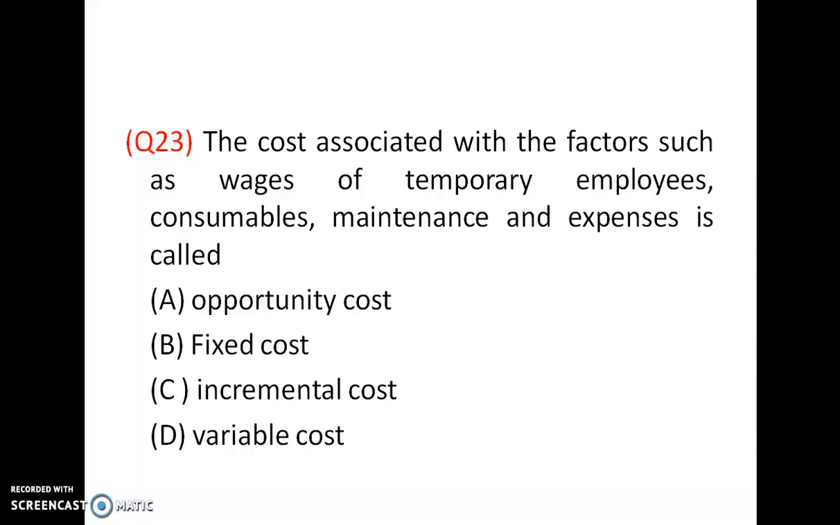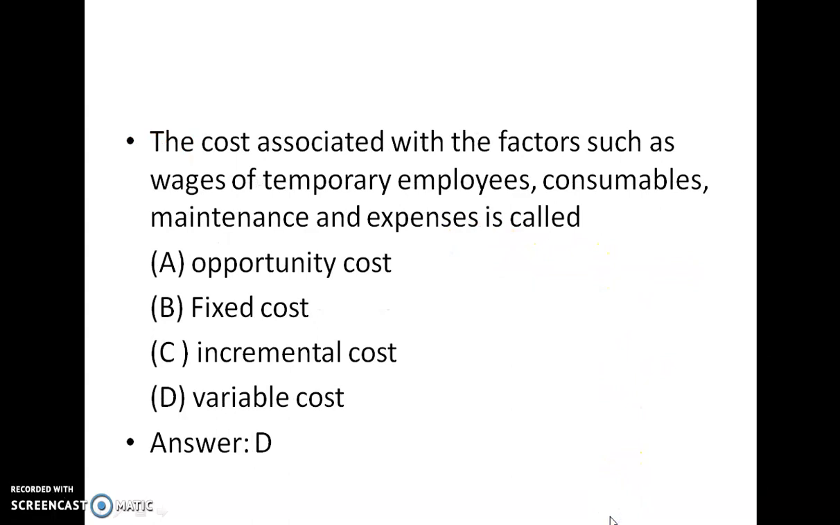Question number 23. The cost associated with factors such as wages of temporary employees, consumables, maintenance and expenses is called: opportunity cost, fixed cost, incremental cost, or variable cost. Wages of temporary employees is a variable cost, consumables is a variable cost, maintenance and expenses is a variable cost. Answer is D.